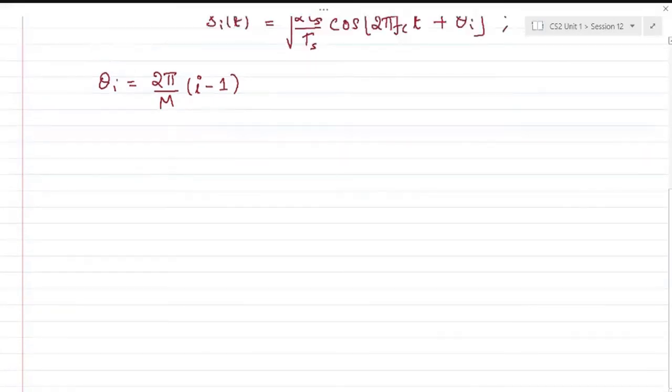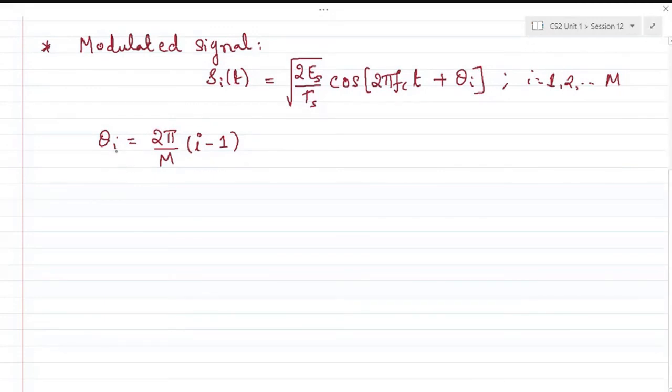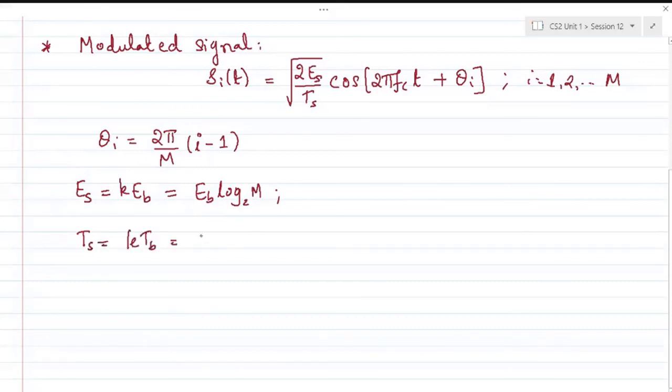All right. So with this, you can see for yourself how BPSK and QPSK are formed for M equal to 2 and M equal to 4 accordingly. So with that, I can write Es, which is the energy of the symbol. Now k bits are grouped together, and the energy of each symbol is k times the energy of each bit, and k, that we know, we have written as Eb times log M base 2. Similarly, the symbol duration Ts is also k times Tb, that is, Tb times log M base 2.